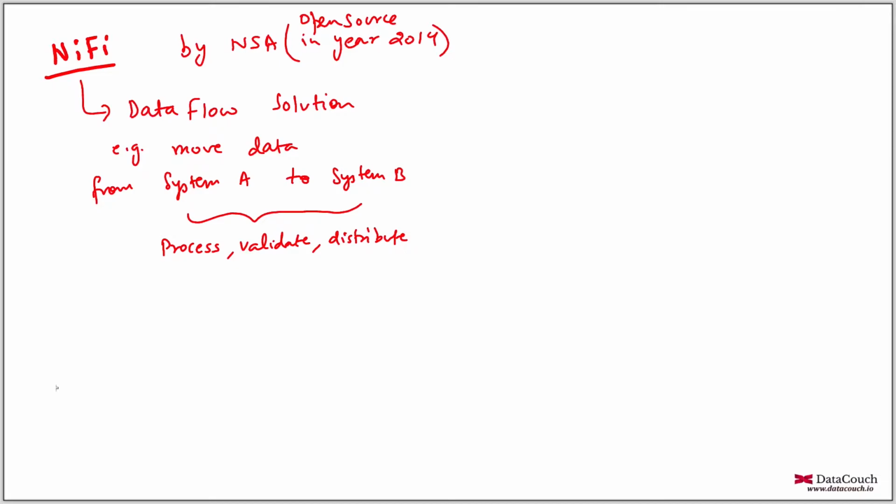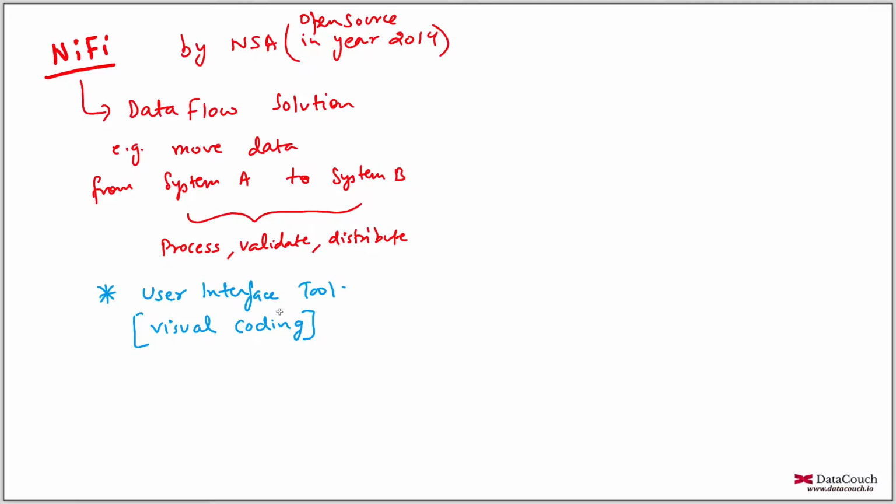So the very first thing is that NiFi has a GUI, a user interface. This user interface is basically doing visual coding. When you do visual coding, you can just drag and drop components and put them on the canvas. The canvas is for painting, so we are also painting here. Instead of writing code, we are painting our code. So it's visual coding. We are dragging and dropping the components and then running the flows.